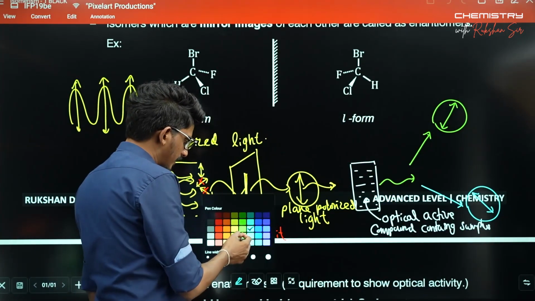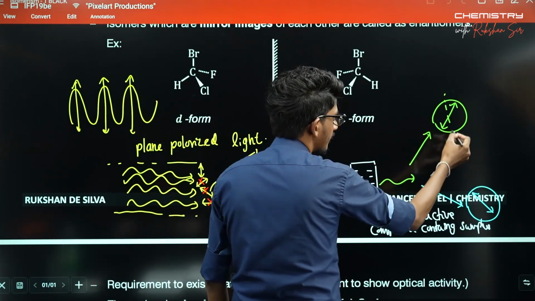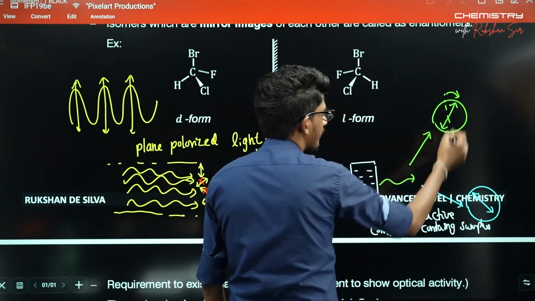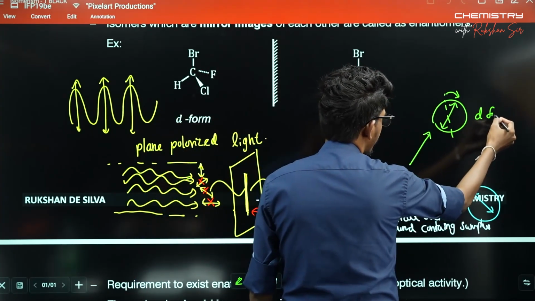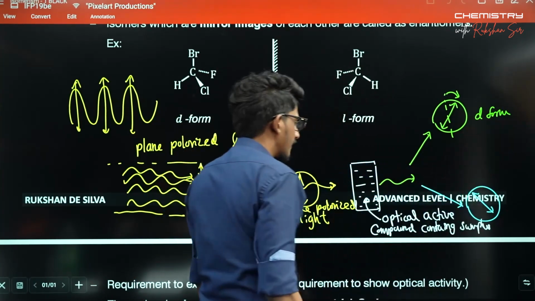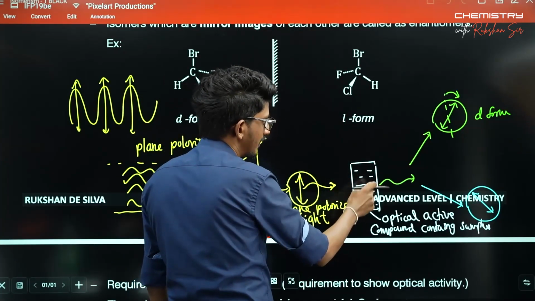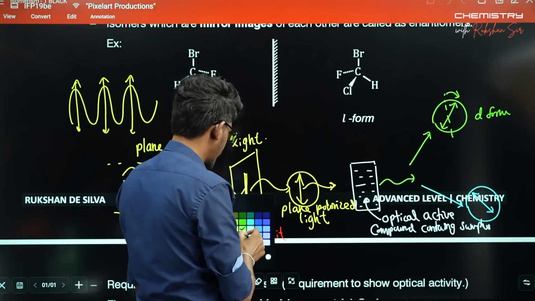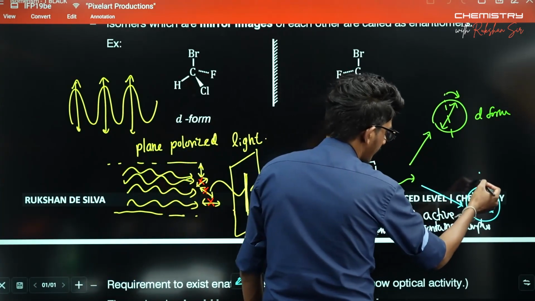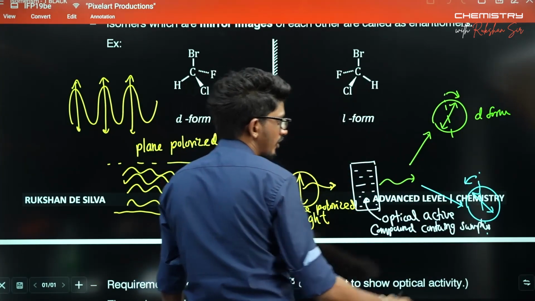If it is rotated clockwise, the optically active compound is referred to as the D form. If the rotation is anti-clockwise, it is referred to as the L form.